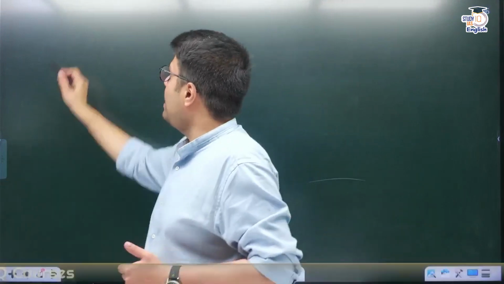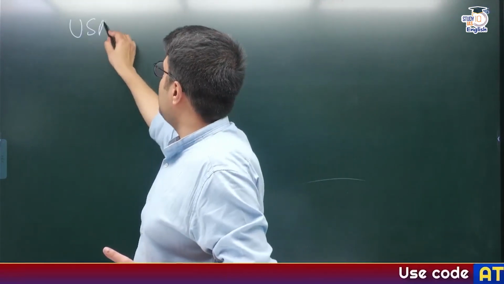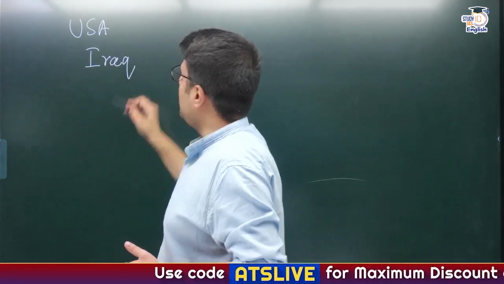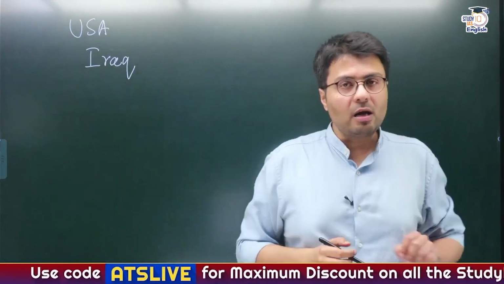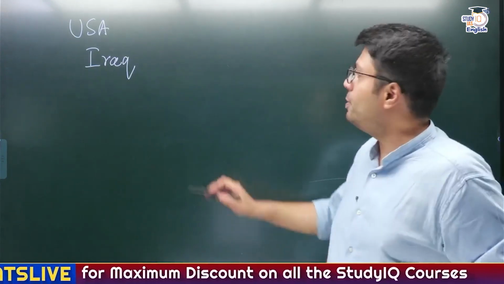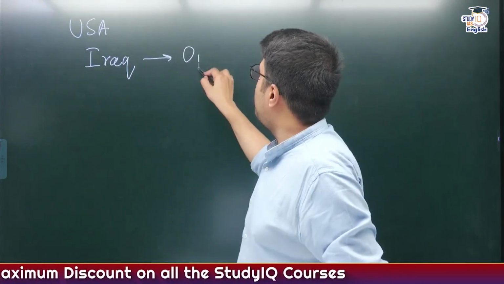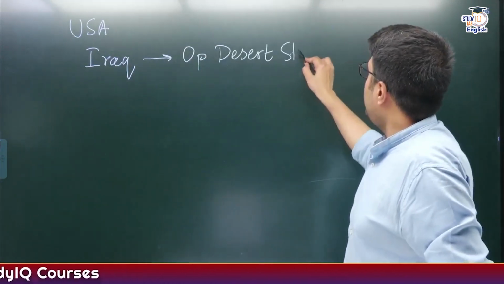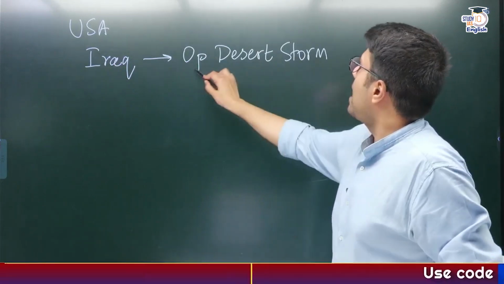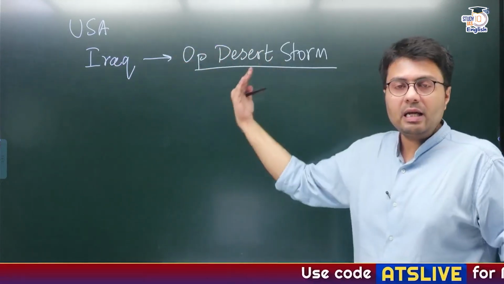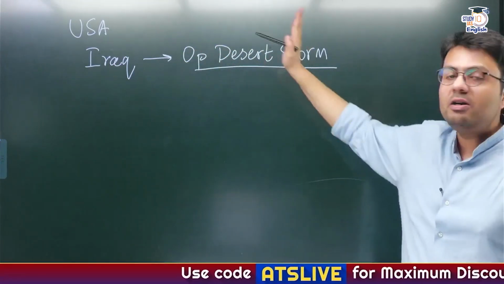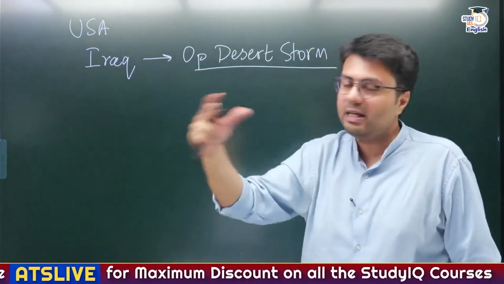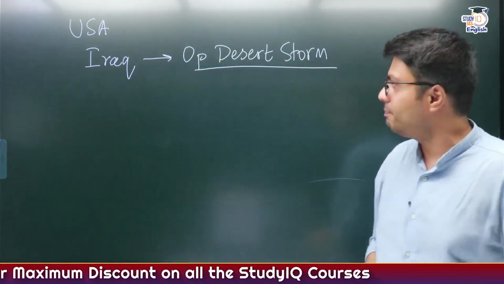So what comes to my mind is the operations conducted by United States of America, say in countries like Iraq. Now US has fought 2 wars in Iraq, and now what was the name of these operations called? These were called Operation Desert Storm, right? So this was a very conventional name that was followed by United States, because this happened in Iraq, and Iraq is located primarily in a desert region. So therefore this operation was named Desert Storm, which will create disturbances in the desert region.